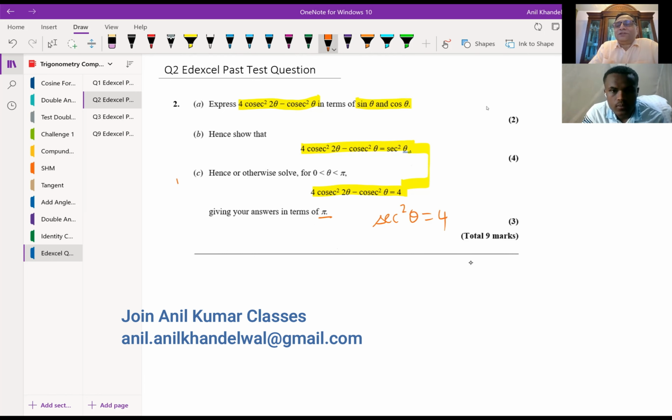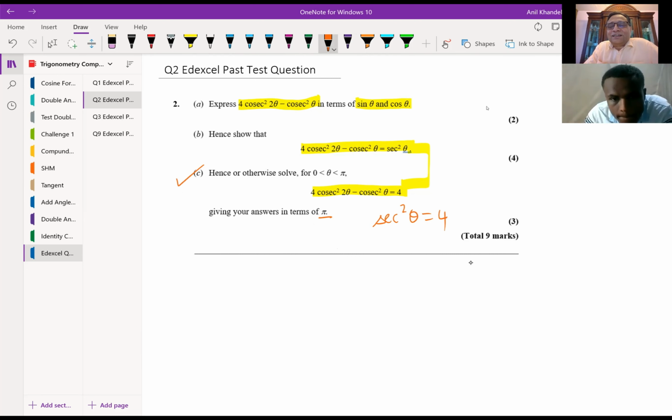So you can actually easily do part C even without doing part A and B. You get the idea. In the examination, suppose by any chance you have less time or you are unable to prove part A or B, you can still do part C, correct? Because that gives you that the left side is secant square theta, and here the left side is equal to 4. So that means secant square theta equals 4 can be solved. That is simple, right?